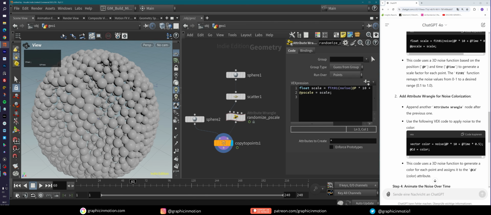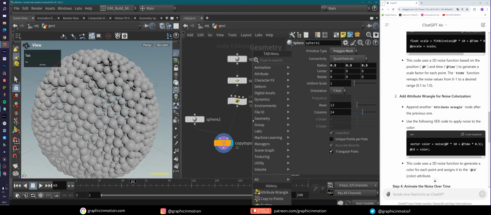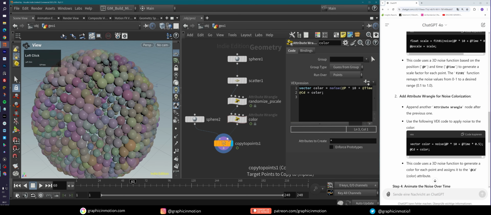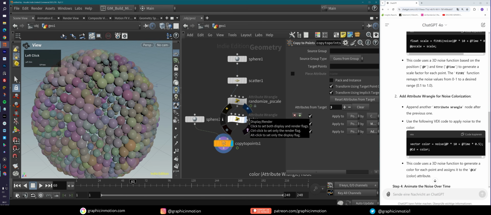That's really good. Now, add an attribute wrangle for colorizing the noise. Yeah, append another attribute wrangle after the previous one. Okay, so another attribute wrangle. That will be our color. Let's rename this to color. Use the following Vex code. Let's copy this in again and paste it in. And now let's see what we got here.